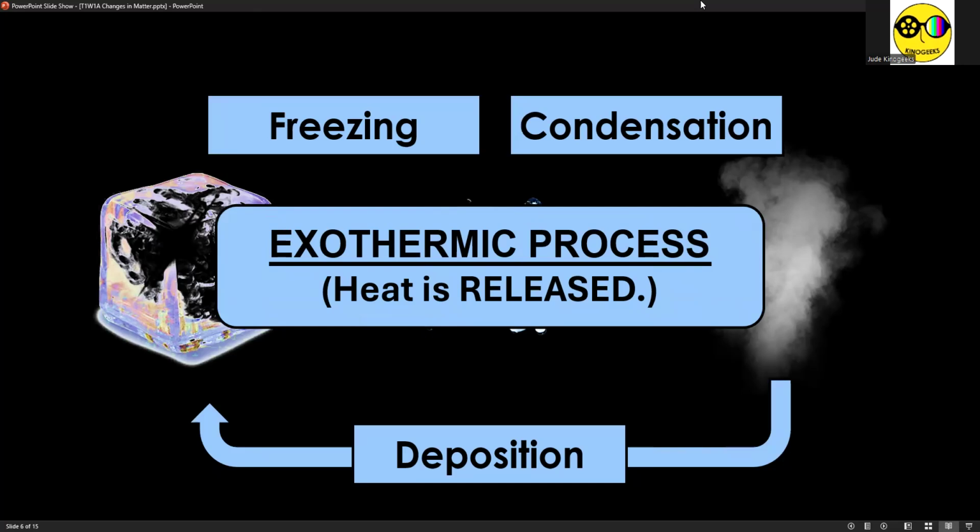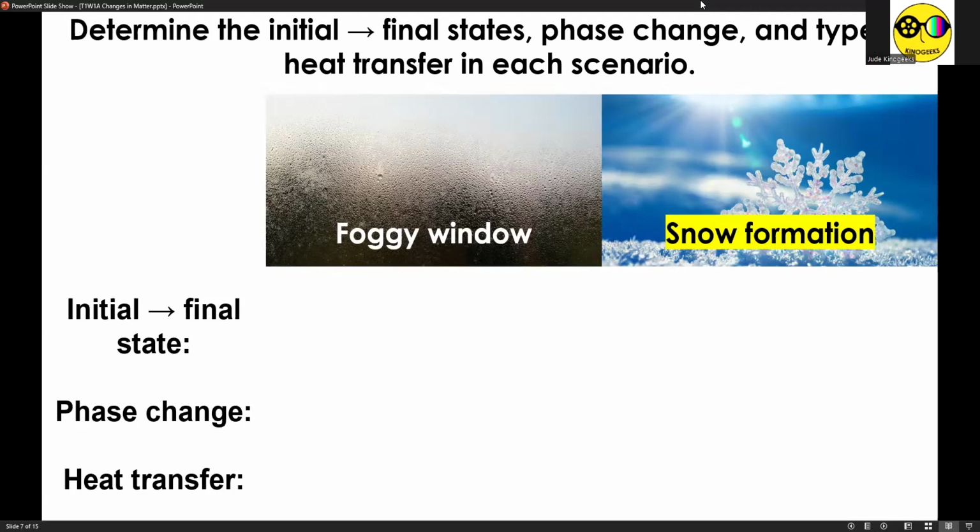All right. So all six, no, the three endothermic processes from the previous slide and the three exothermic processes in the current slide, we call them phase changes because only the states of matter change, but the identity of these three substances are the same. All of them are still water. Now, let's have a quick activity before we proceed to the final type of change in matter.